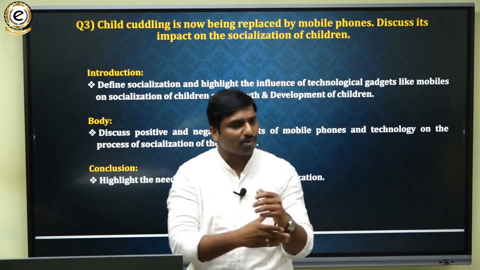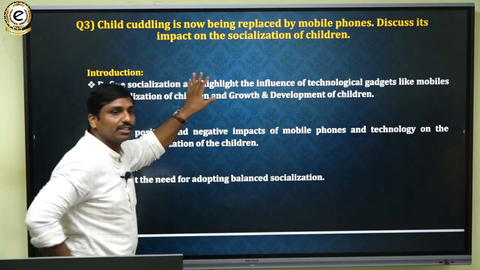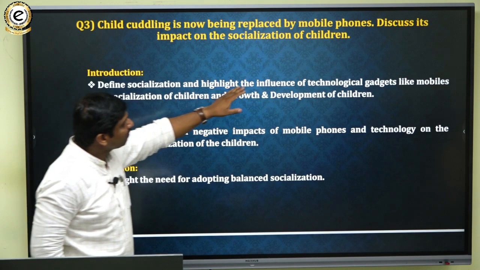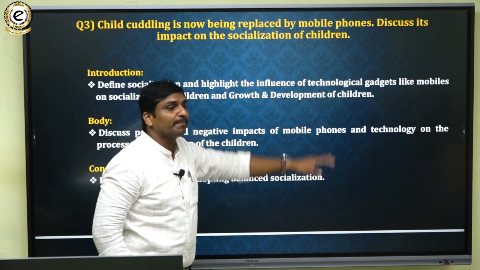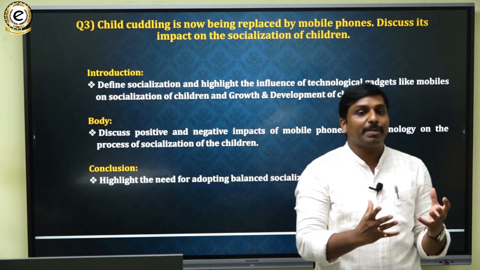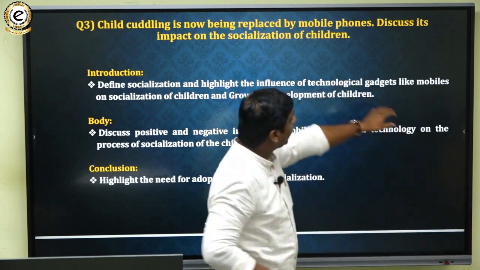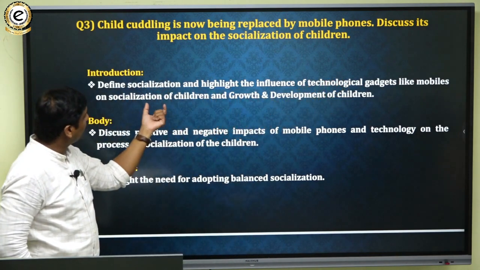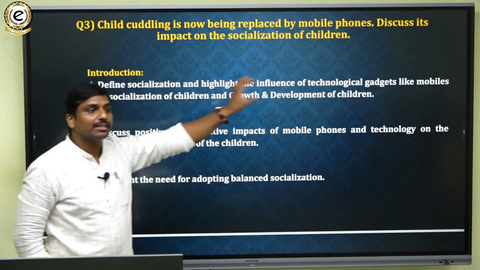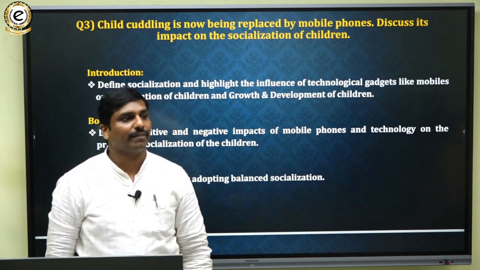So you have to basically define socialization. And then you have to highlight that socialization is being impacted by various technological aspects, and amongst that, mobile phones are one of the important factors affecting the process of socialization. Okay, in the introduction you have to say likewise.